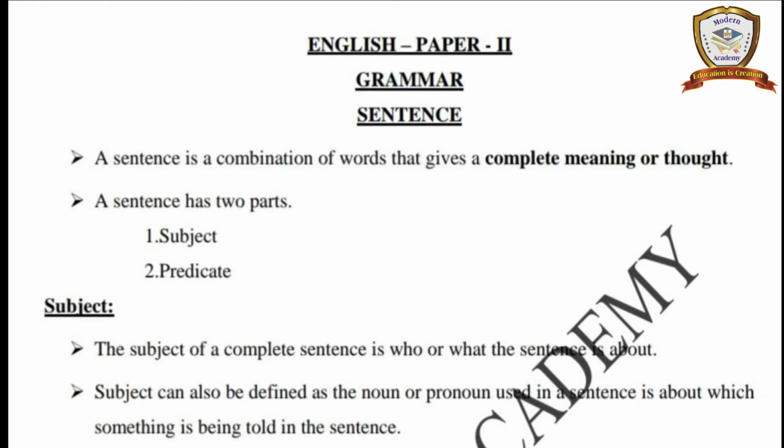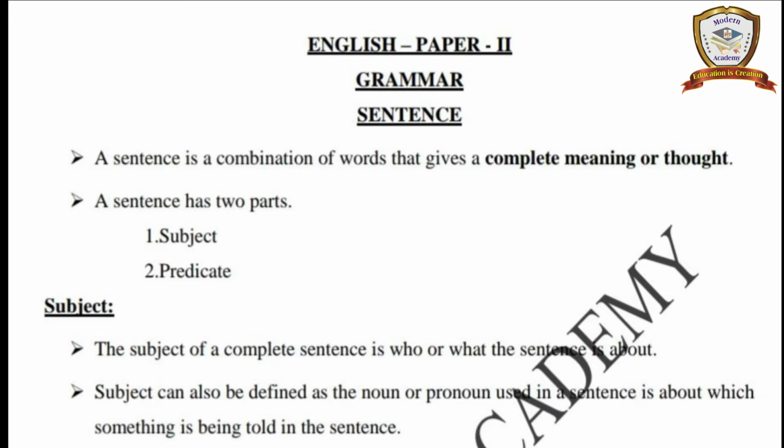Are you clear? The sentence is telling about Ravi only. So the name Ravi is the subject. The remaining part is called the predicate. If you have seen the examples, you can easily understand. See the next point. Subject can also be defined as the noun or pronoun used in a sentence about which something is being told in the sentence.